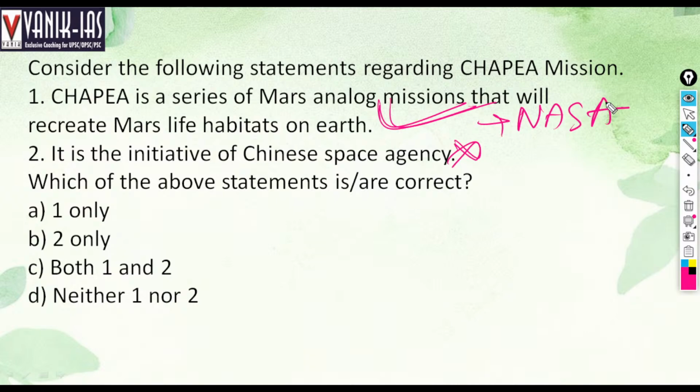It will create a realistic and feasible habitat like Mars. It is an initiative of NASA, not Chinese. The Chinese name would be like Chang'e. Remember this mission. The name is not like a Chinese name, so it cannot be a Chinese space agency.